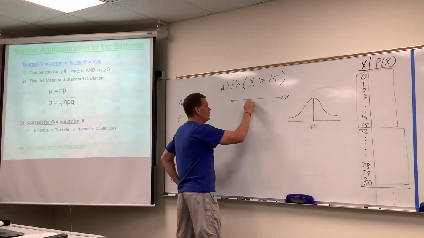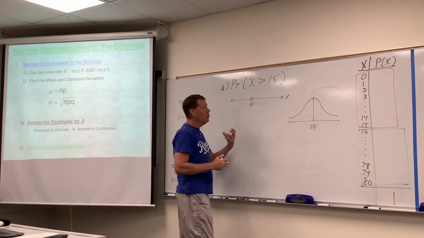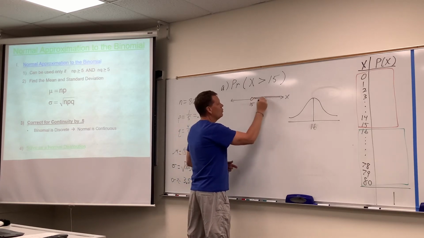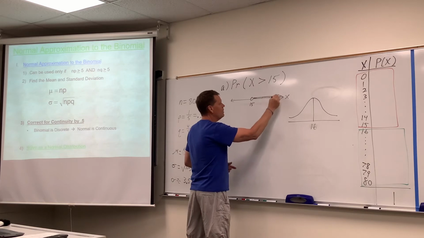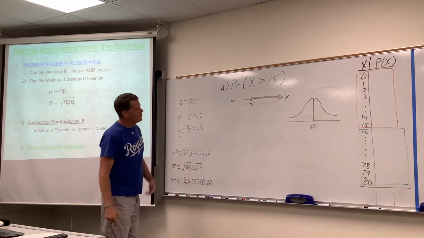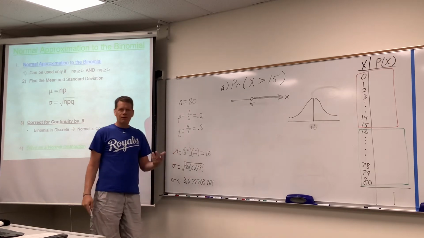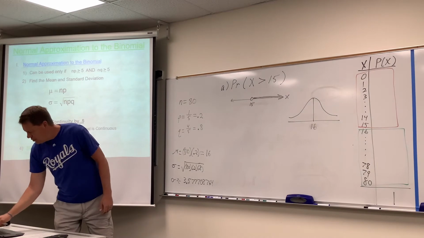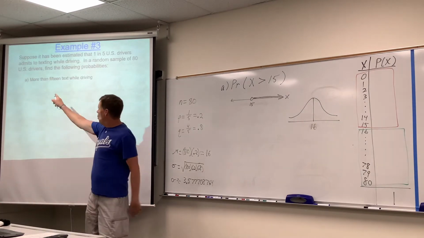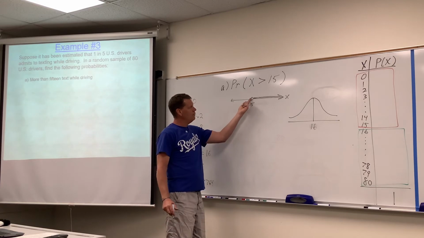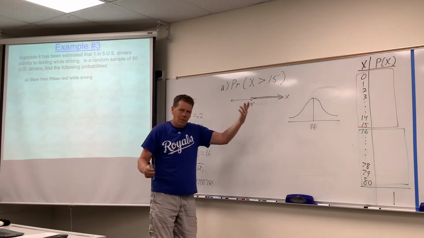So in algebra you learned that the visual was to put an open circle on the 15, a hollow dot, and then go above. I think this visual works very well. Obviously other people in the world might have other things that they would suggest you do, but to me that's a picture of greater than 15, more than 15. And it all goes back to the wording in the question, more than 15. That does not include 15. This is a picture of does not include 15, more than, in my opinion.